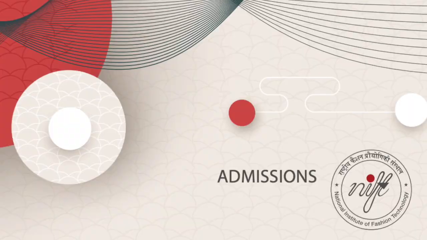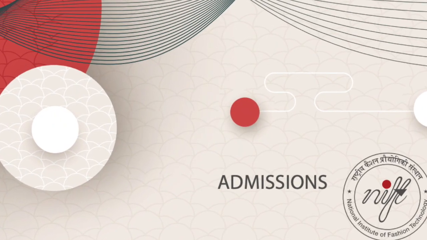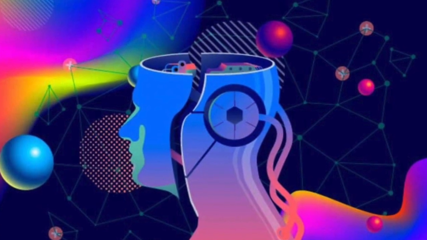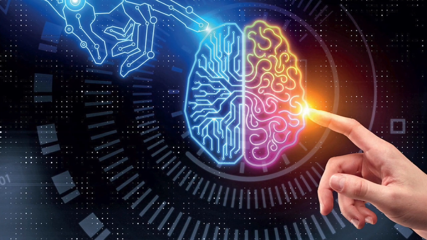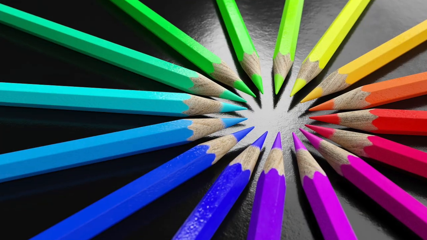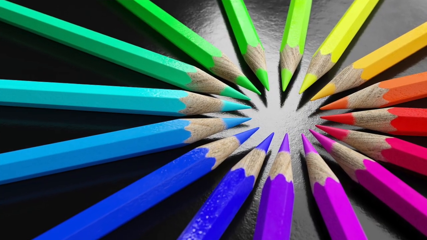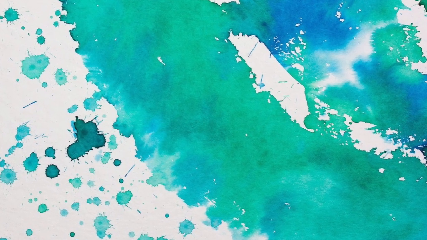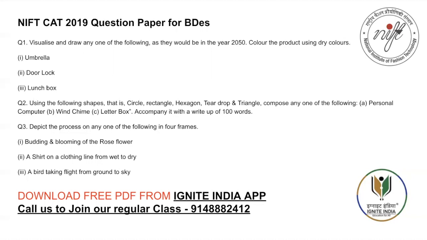So let's begin. Question number 1: visualize and draw any one of the following as it would be in the year 2050. Color the product using dry colors. Candidates mostly use dry colors. There is no option of using watercolor or any wet color.